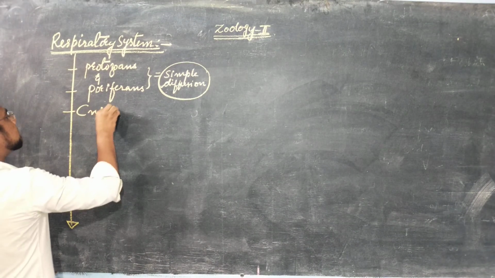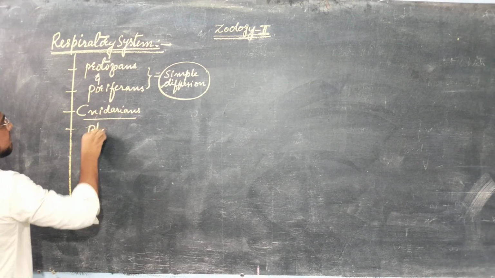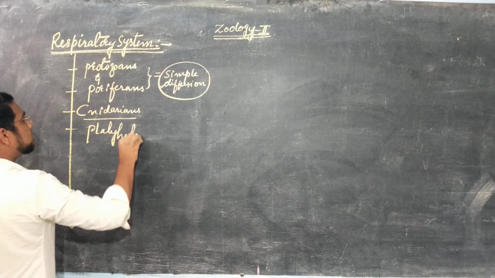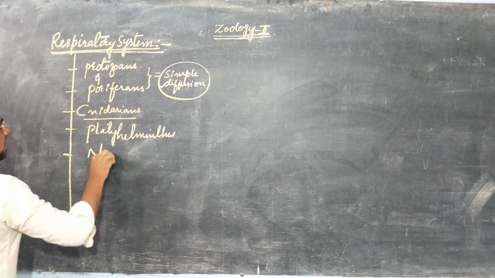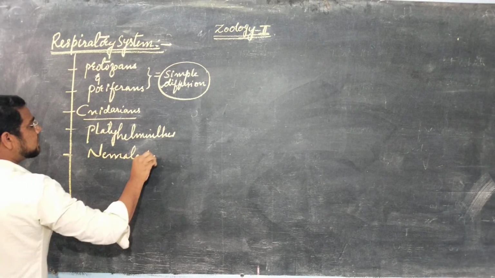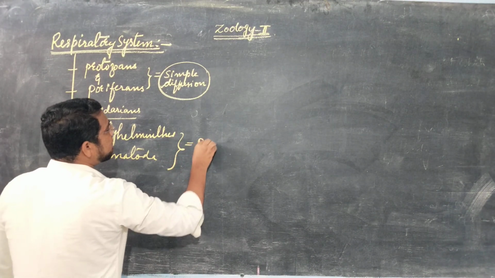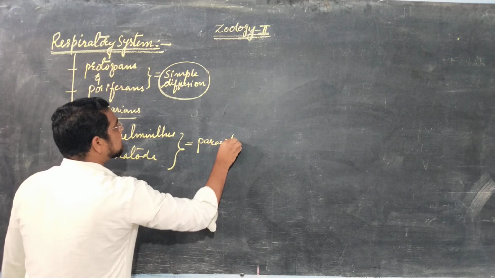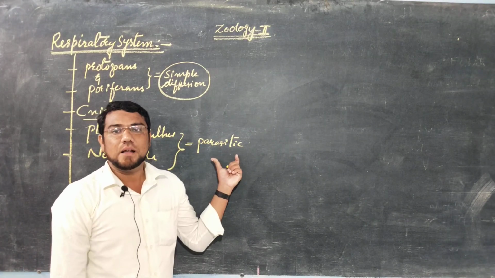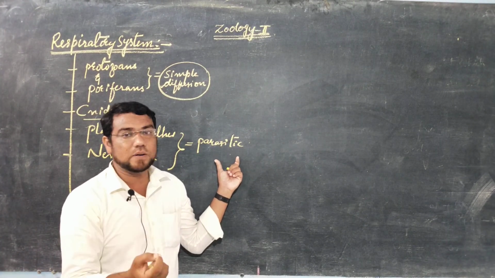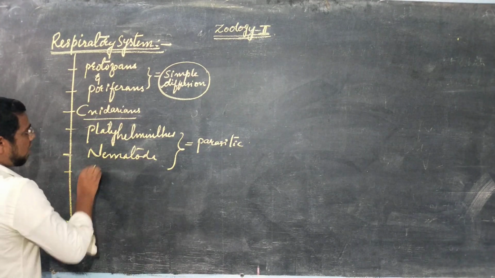If you see the next phylum, that is what? Cnidaria. Cnidarian animals, Platyhelminthes, and Nematoda. Platyhelminthes and Nematoda are mostly parasitic in nature. Parasitic in nature means in the absence of oxygen, or if oxygen is present in little amount, they can also survive. Remember this carefully.